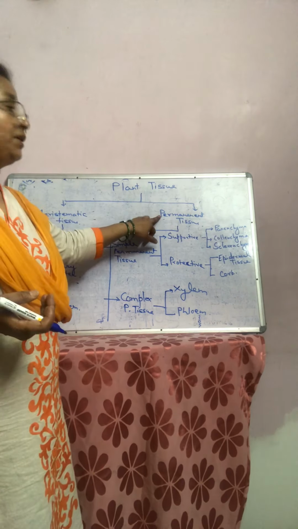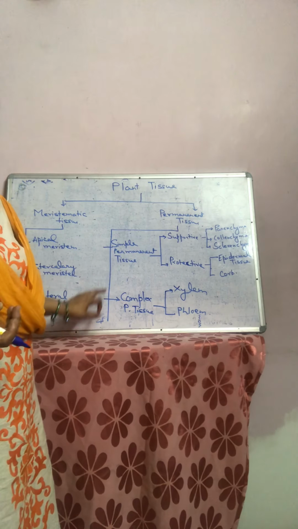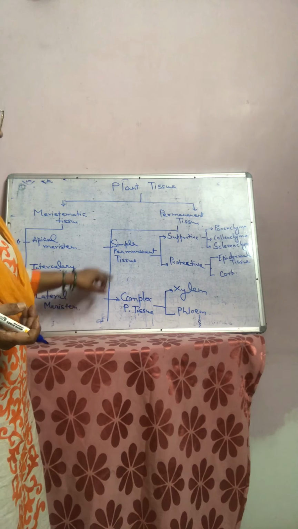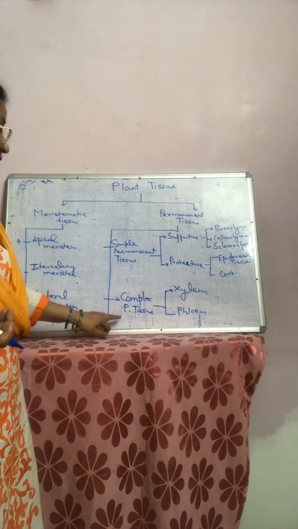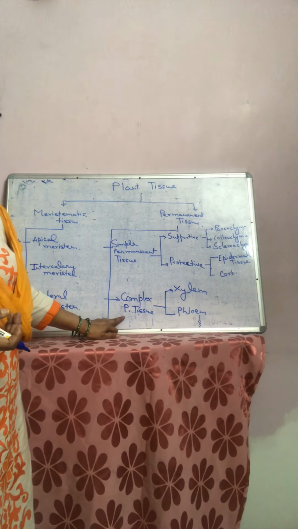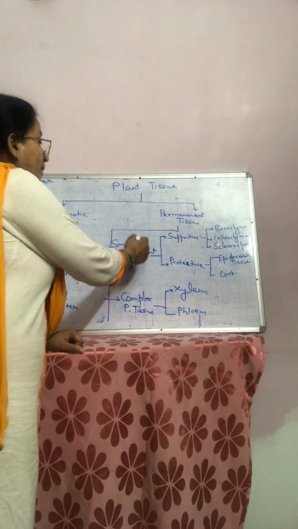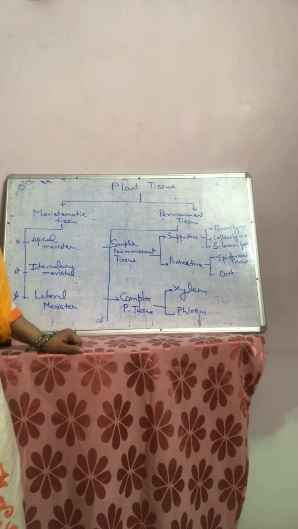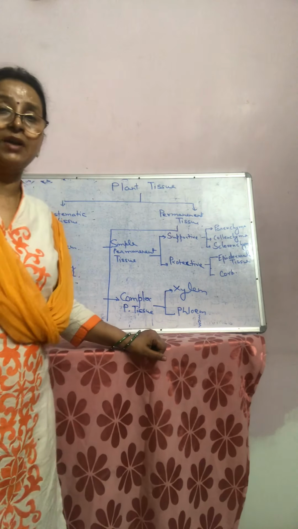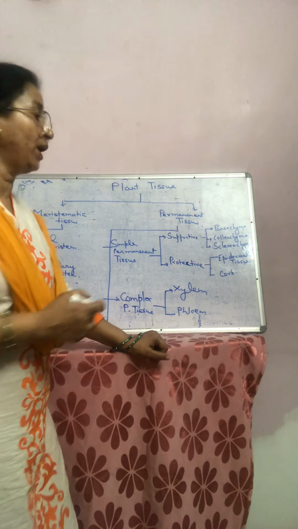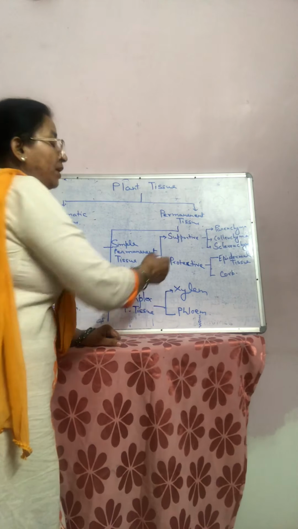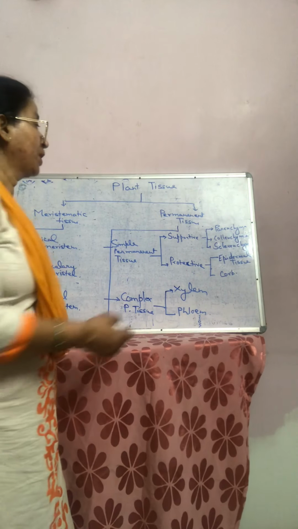When we see permanent tissue, it can broadly be divided in two headings. First one is simple permanent tissue and second one is complex permanent tissue. Now come to the simple permanent tissue. On the basis of its function, it can broadly be divided in two headings. First one is supportive and second one is protective.